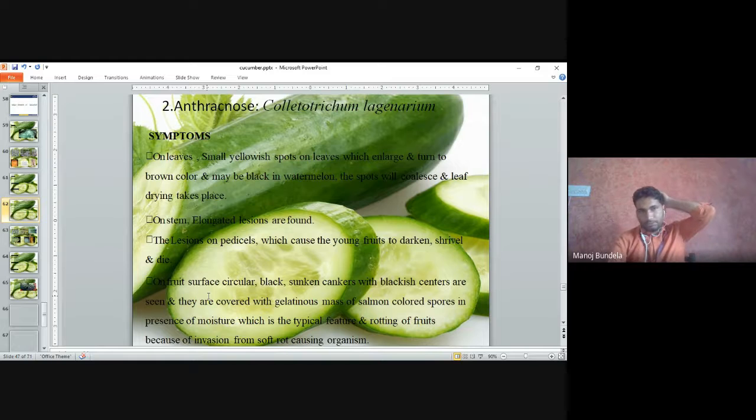Anthracnose. The symptoms: on the leaves, small yellowish spots enlarge and turn brown, or black in watermelon. The spots cause defoliation and the leaves dry. On the stem, elongated lesions will be found. On the fruit surface, circular, black, sunken, anchor-like blackish centers are seen. They are covered with a gelatinous mass of salmon-colored spots in the presence of moisture.